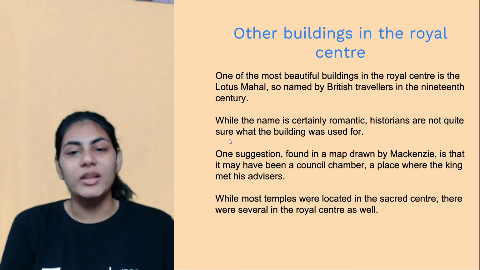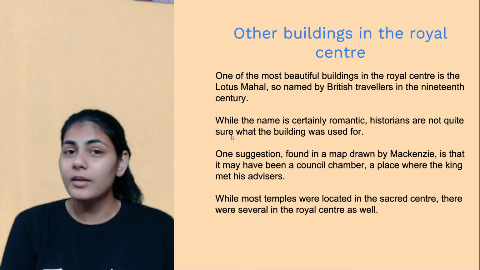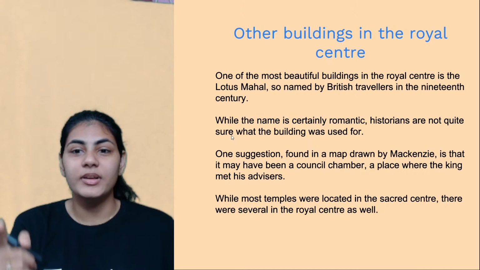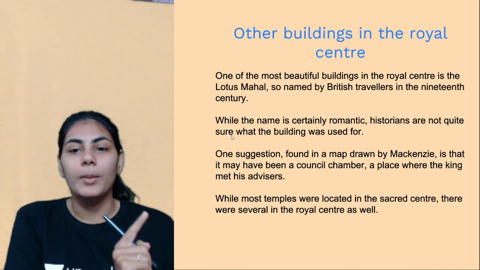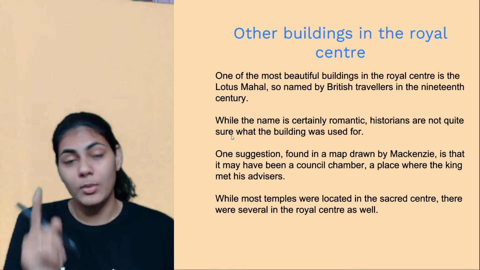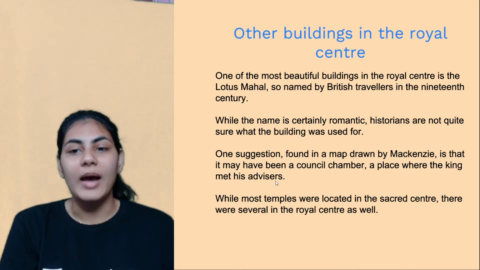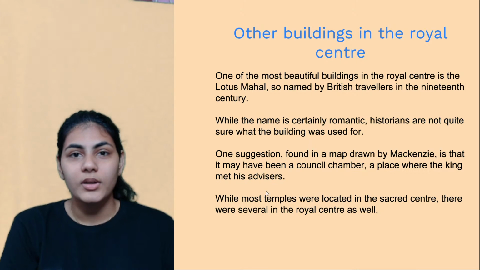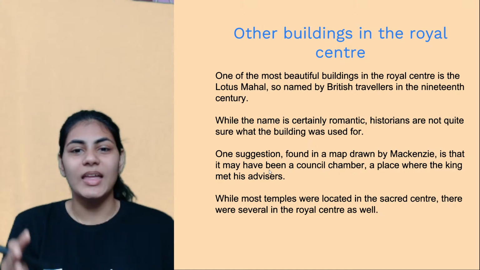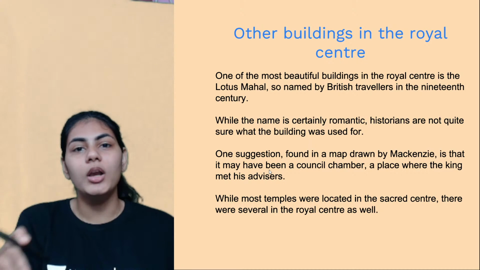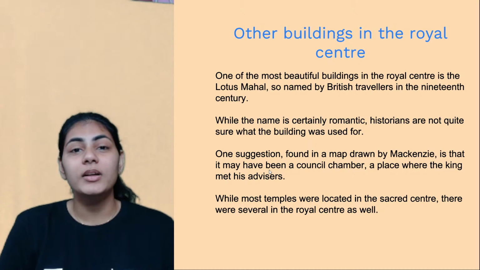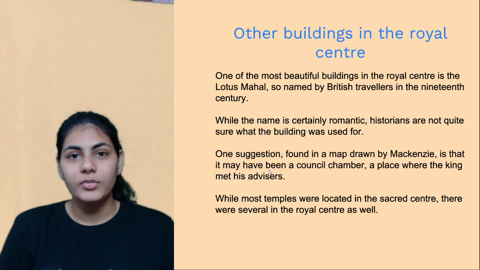According to one suggestion found in a map drawn by Mackenzie, we've already discussed him in great detail. Go back a couple of classes and you will remember who Mackenzie is, right? In one of the maps that he drew, he suggests that this so-called Lotus Mahal might have been a council chamber, right?